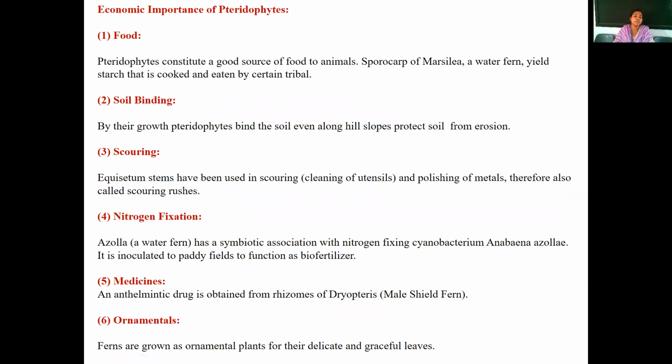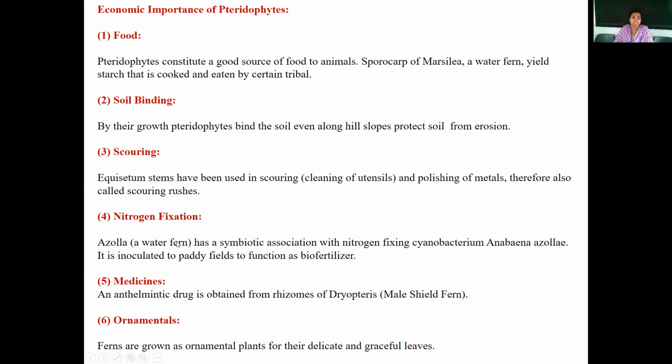Okay, so finally, coming to the economic importance of pteridophytes. Some pteridophytes constitute a good source of food for animals. The sporocarp of Marsilea, a water fern, yields starch that is cooked and eaten by certain tribal people. Then soil binding: pteridophytes bind the soil even along hill slopes, so as to protect the soil from erosion. Then scouring: Equisetum stems have been used in scouring, nothing but cleaning of utensils and polishing of metal. Therefore, it is also called scouring rushes.